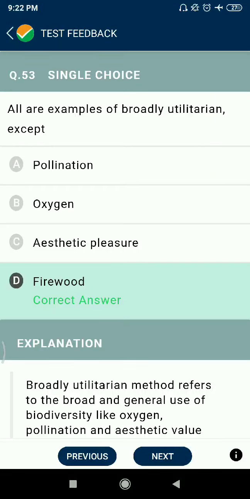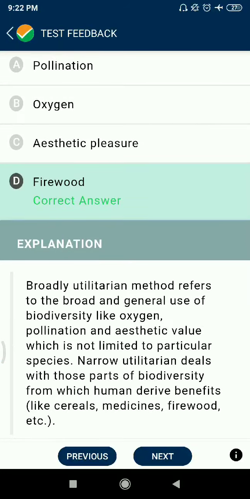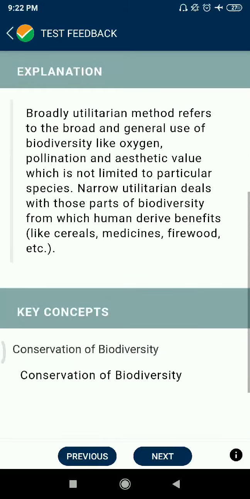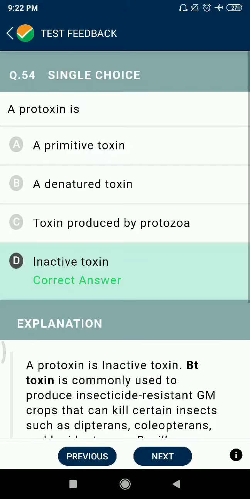Question 53. All are examples of broadly utilitarian except firewood. Question 54. A protoxin is inactive toxin.